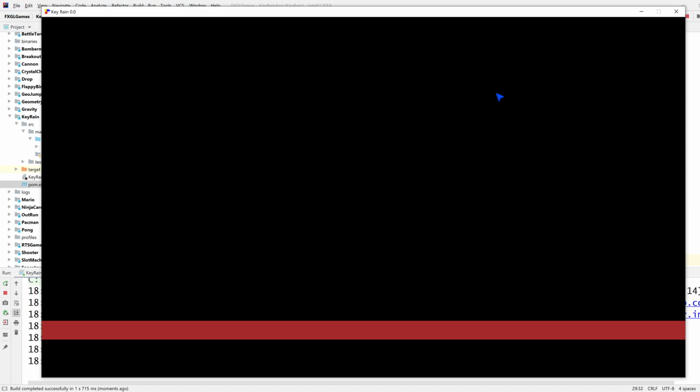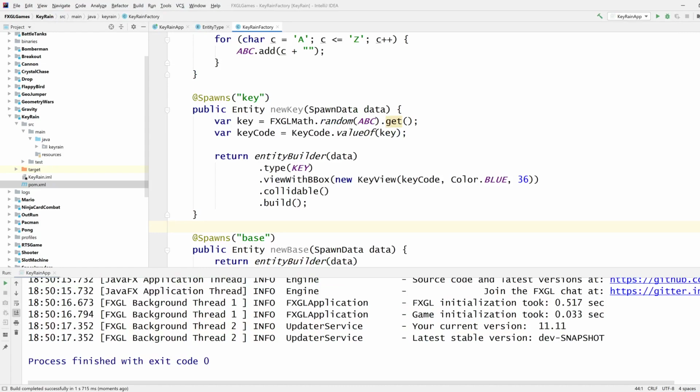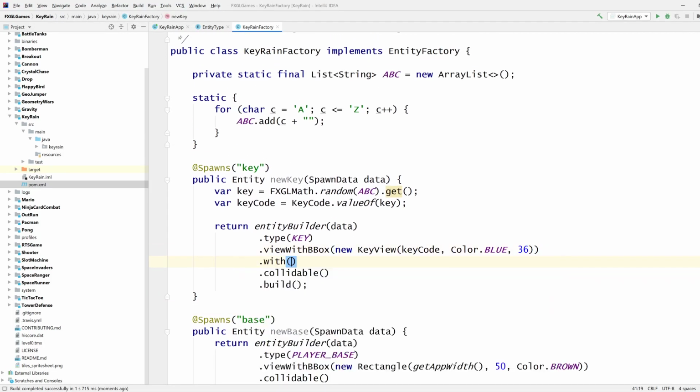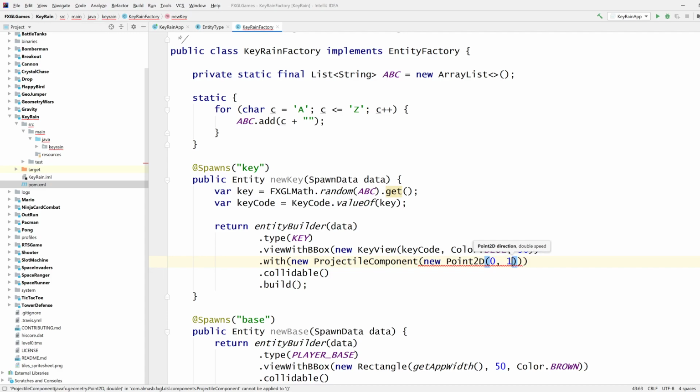Okay, where? Oh yeah, we haven't added any logic, so the keys are spawning off screen. That's it. We need some kind of component. New projectile component. Direction and speed. Well, direction is down, which is 0, 1. Speed is, let's go random again, between 100 and 500.